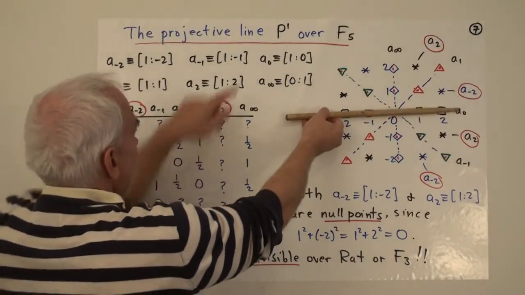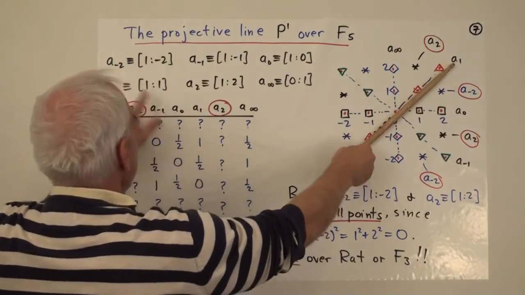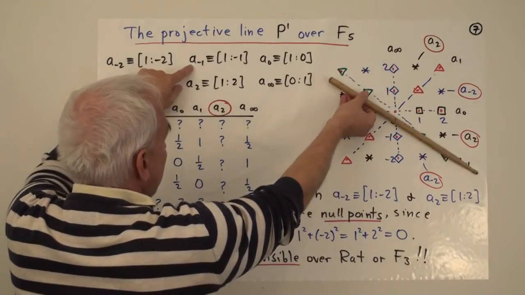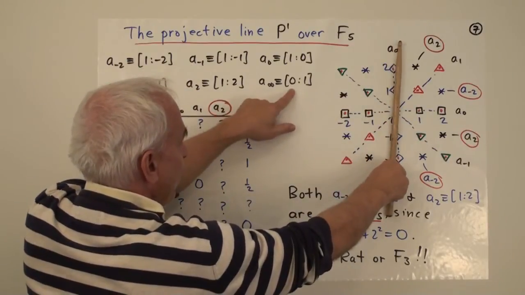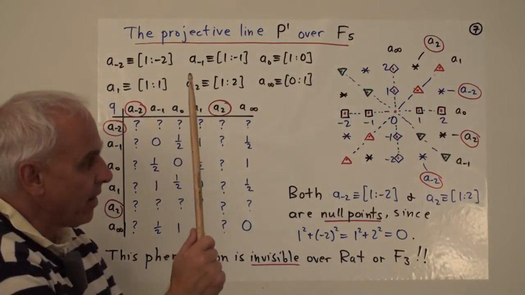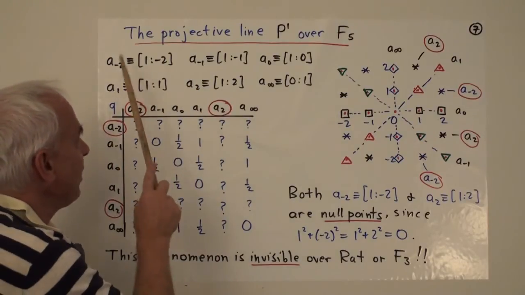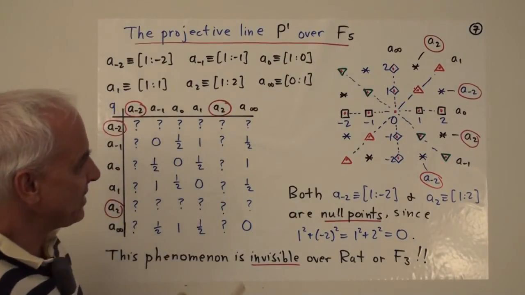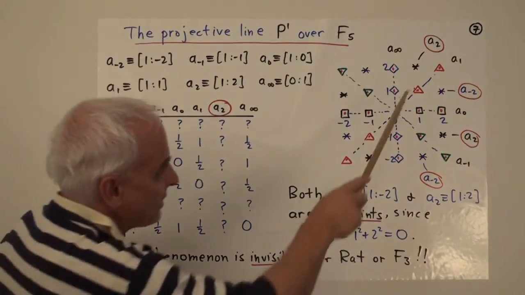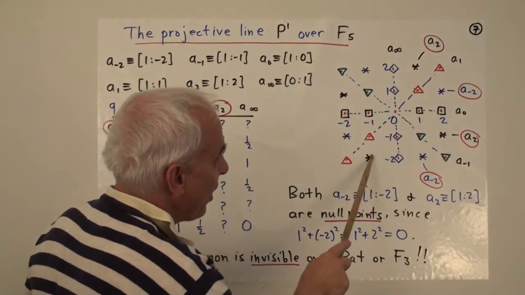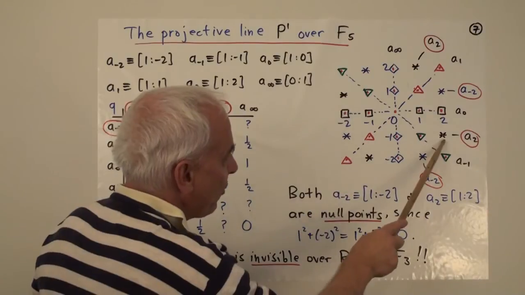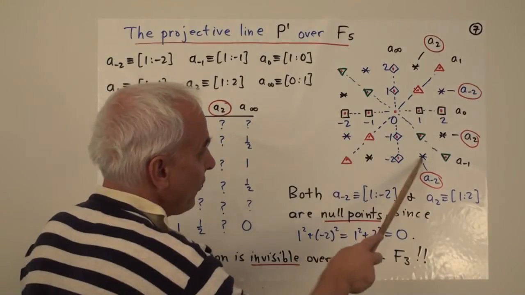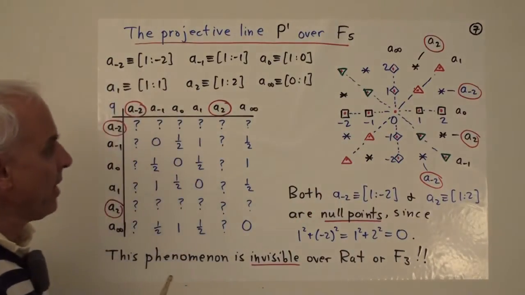Here is A sub 0, which is this one. Here's A sub 1, which is this one. Here is A sub minus 1, the one we just talked about. Here's A infinity, this one. But there's also two lines here, A sub minus 2 and A sub 2, which are a little bit different. And you can see that geometrically they look different. So A sub 2 consists of this one, as well as this one and this one visually. A sub minus 2 is this one, this one, this one, and this one.